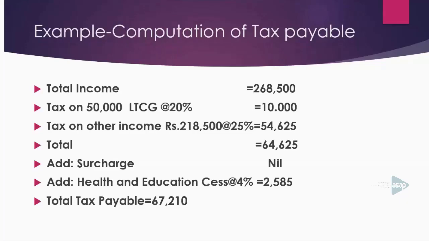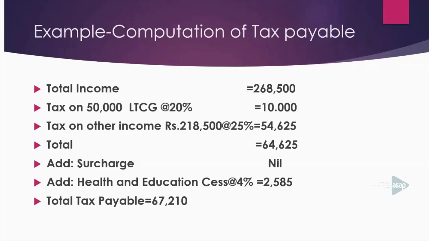54,625. Then the total gross tax payable will be 64,625. That means 54,625 plus 10,000 is 64,625. Then please add surcharge if applicable. Here the total income is only 2,68,500, so you need not add any surcharge. The surcharge amount will be nil.